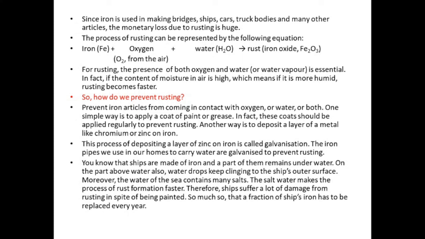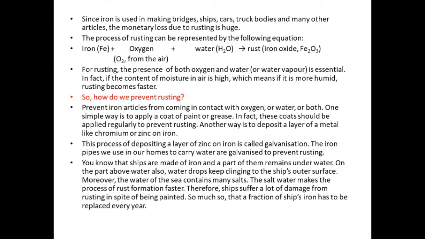We know that ships are made up of iron and a part of them remains underwater. Generally, ships travel in the sea, which contains a lot of salts. On the part above the water also, water drops keep clinging to the ship's outer surface.